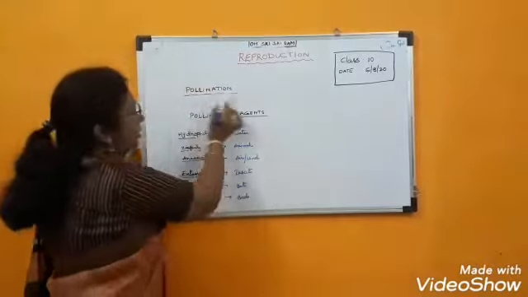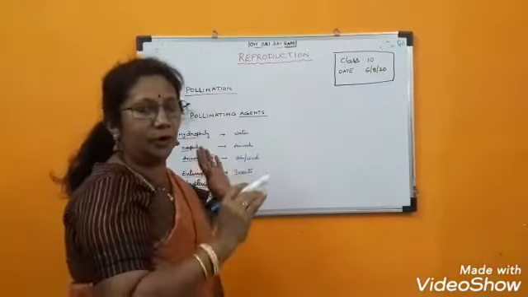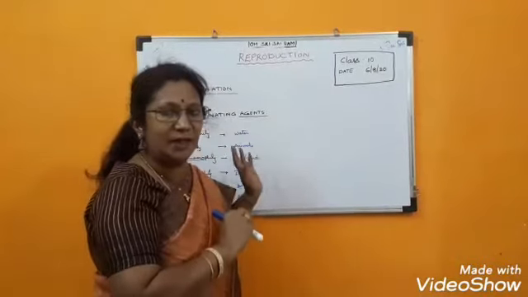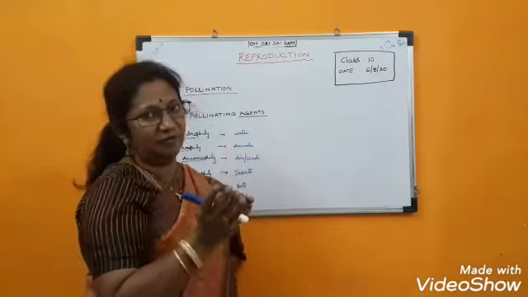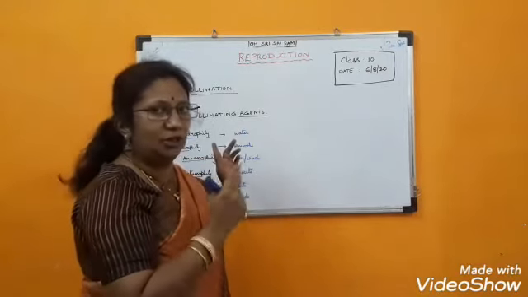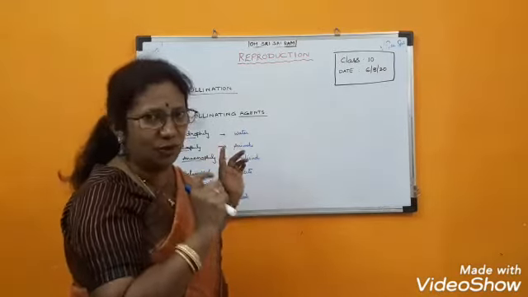So here, pollination you understood. What do you mean by pollination? The transfer of pollen grains from anther to stigma. It may be of the same flower or a different flower of the same species. So self-pollination or cross-pollination, all these points understood.